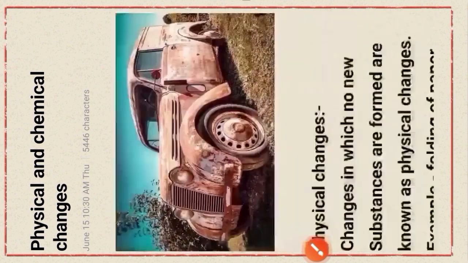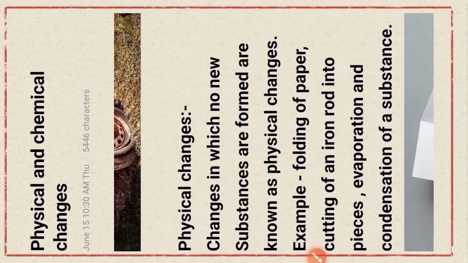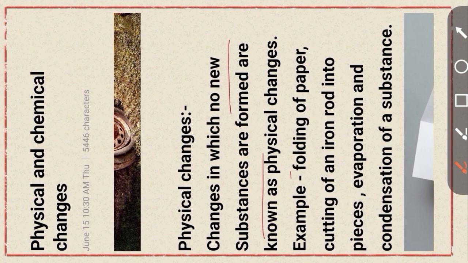Okay. Next, we explain physical change. Changes in which no new substance is formed are known as physical changes. For example, folding of paper, cutting of an iron rod into pieces, evaporation and condensation of a substance.